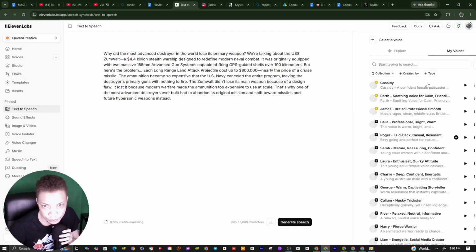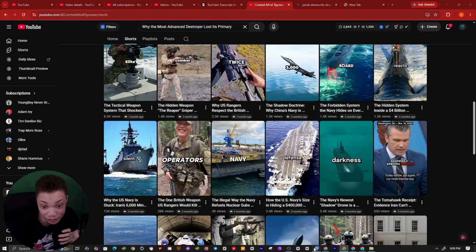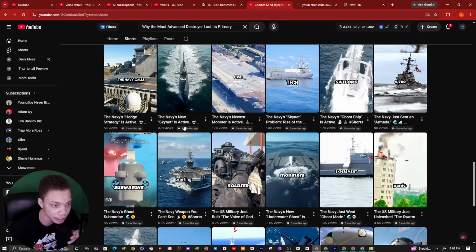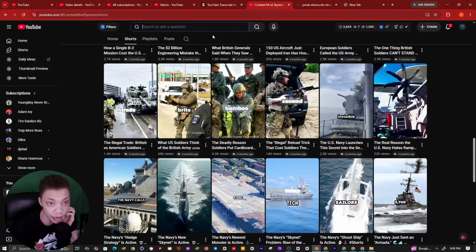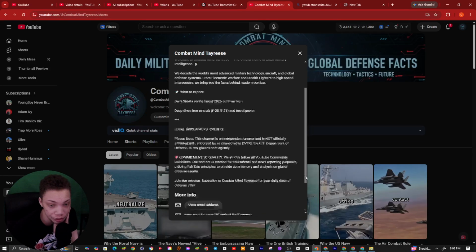All right, so this is the workflow of how I edit all my shorts. You guys wonder and ask me, bro, what do you use for your shorts? Or do you need perfect editing for your shorts? Nah, you don't. So I'm going to show you how I edit all my military shorts just using CapCut and ChatGPT.